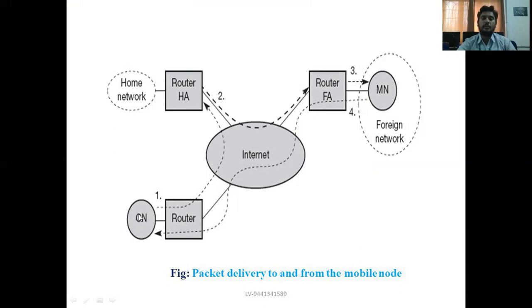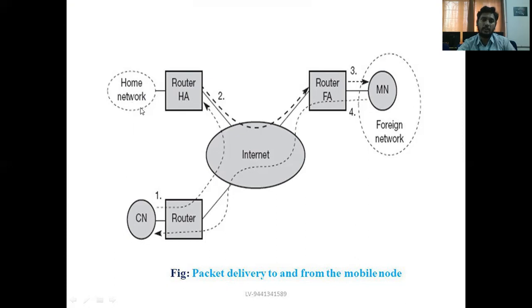Here the correspondent node first communicates with the home agent, because if the mobile node is available in the home network, it connects with the mobile node and transmits the data packet to the mobile node. But if the mobile node is not available there, then the home agent sends that IP packet to the foreign agent. So the correspondent node sends the data packet to the home agent. The home agent is placed at the home network. If the mobile node is available in the home network, the home agent sends that packet to the mobile node.